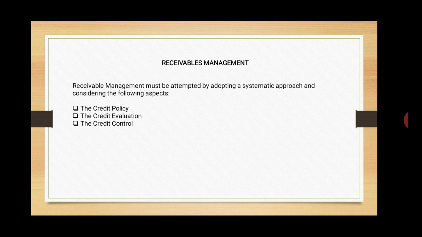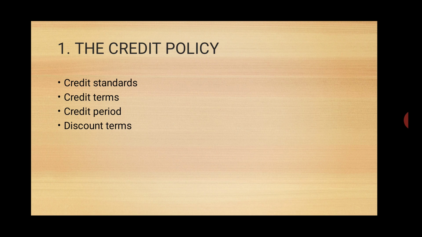Now, what are these following aspects? The credit policy, the credit evaluation, and the credit control. Now, let's take it one by one. First, the credit policy. We know that a firm makes significant decisions by extending credit to its customers, and it requires a suitable and effective credit policy to control the level of the total investment in receivables.